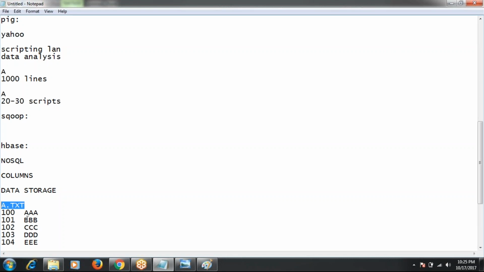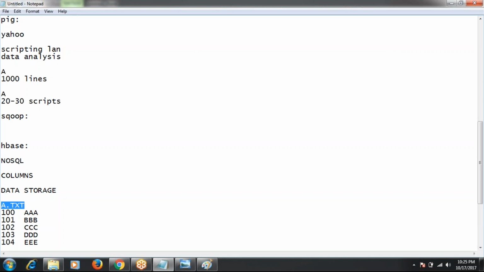For example, I put this a.txt file in HDFS. Now I want to add some more records into this file in HDFS. HDFS can't allow it to be modified. Why?